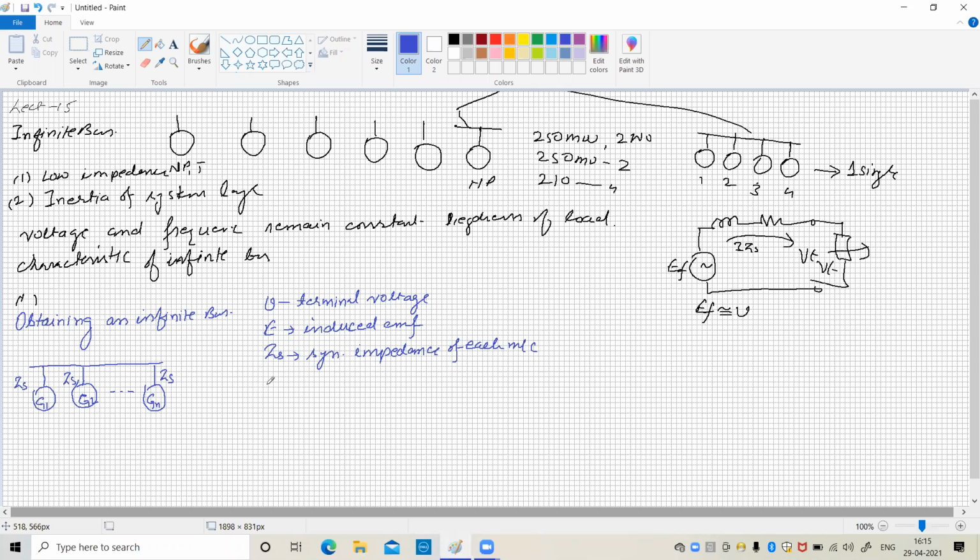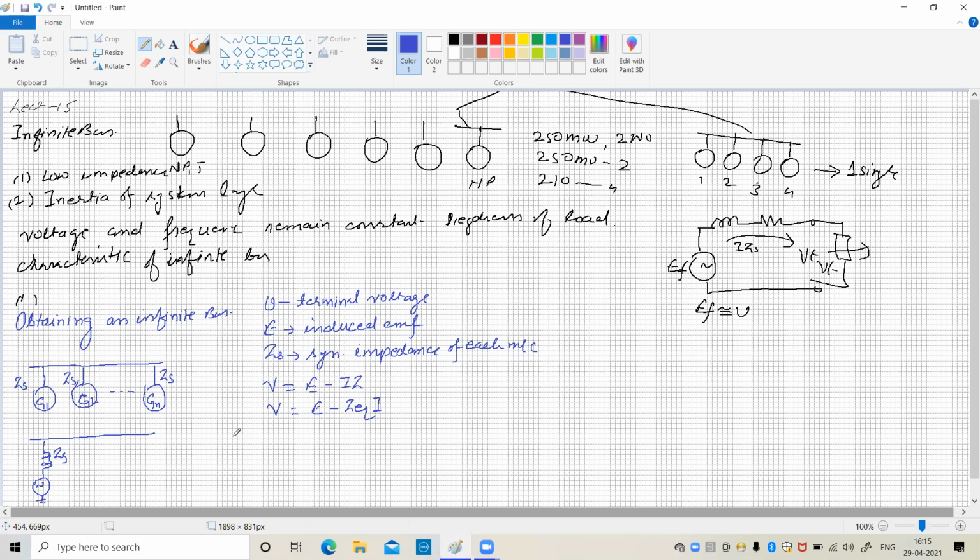Next, we can say that the voltage V is equal to E minus I into Z. Here V is equal to E minus Z equivalent into I, because all the alternators are connected in parallel. If you draw the single line diagram, there are number of impedances, each equal to ZS, and a voltage source connected to ground.